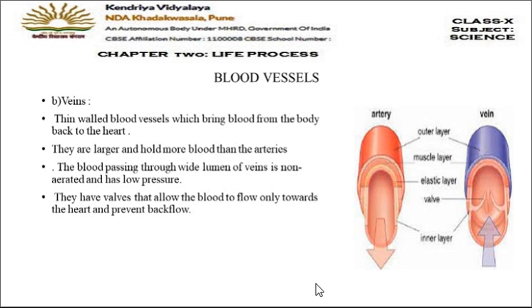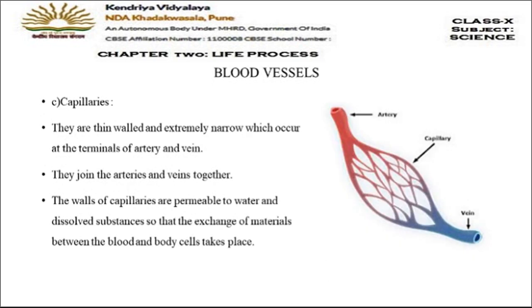Okay? Then the third one is capillaries. Capillaries are thin-walled and extremely narrow, which occur at the terminals of arteries and veins. Right? Now you can see here there is artery and here it is vein. These arteries at the end divide into small tubes which are called capillaries. And these capillaries again unite together to form the vein. Okay?